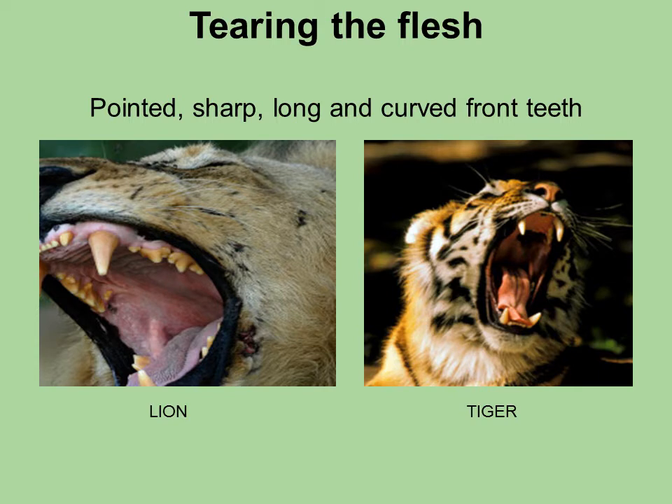Next method of eating is tearing the flesh. Now this method is generally seen in carnivore animals like, we all know, lion, tiger, wolf, etc. They have pointed, sharp, long and curved front teeth which help them to tear the flesh of the animal which they are eating. And then they later on chew the flesh along with the bones with the help of their broad and flat grinding teeth which are at the back of their mouth.